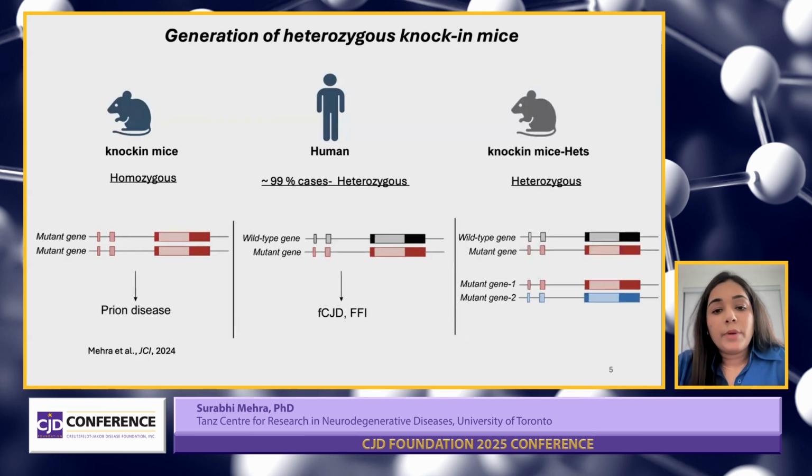So in order to mimic the human cases and to understand the effect of gene dosage on spontaneous misfolding, we created these heterozygous knock-in mice, which means they had one copy of the wild type gene and one copy of the mutant gene. In addition to that, we also created compound heterozygous mice, which had different mutations in the same host, so that we can study if there is any interaction when you have two different mutations.